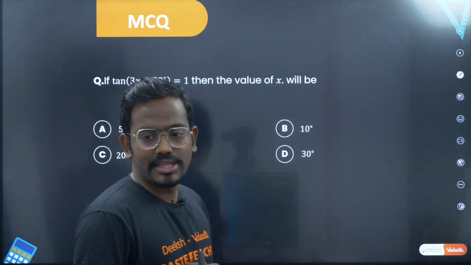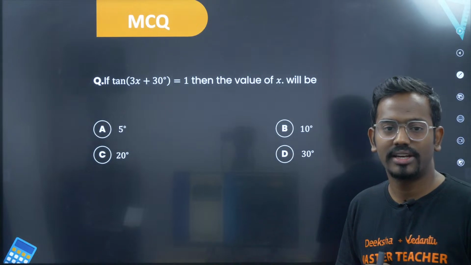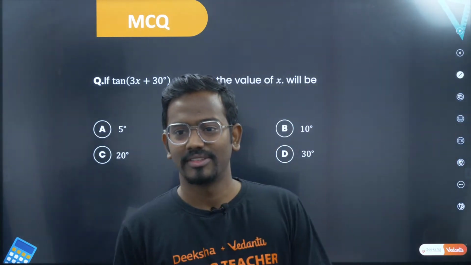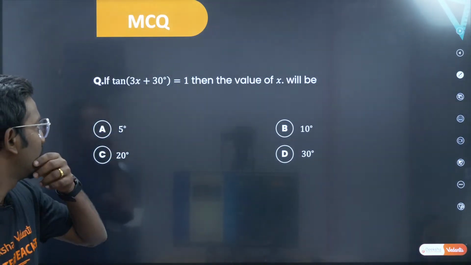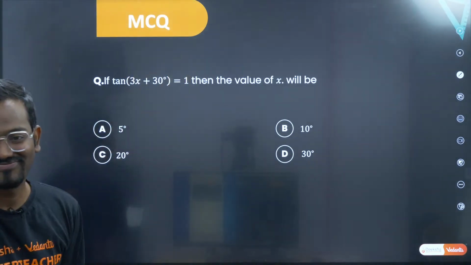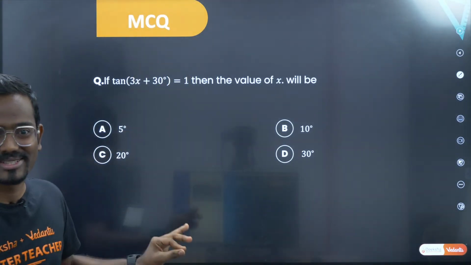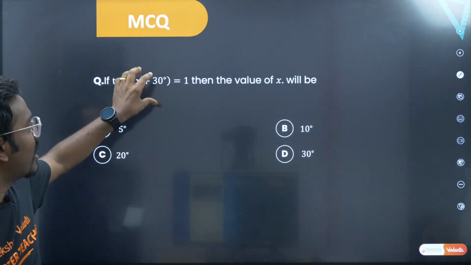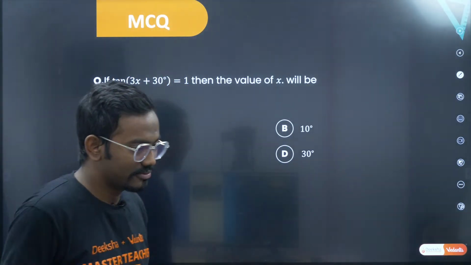Tan of 3x plus 30 degree is equal to 1. Then what is the value of x? Come on, solve this. Tan of 3x plus 30 degree is equal to 1. See, tan of some angle is 1. Then what should be that angle? Simple. This is how you should think. Tan of some angle is 1, then what should be that angle?